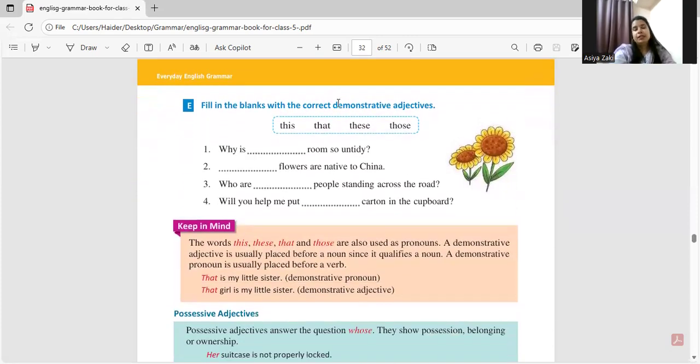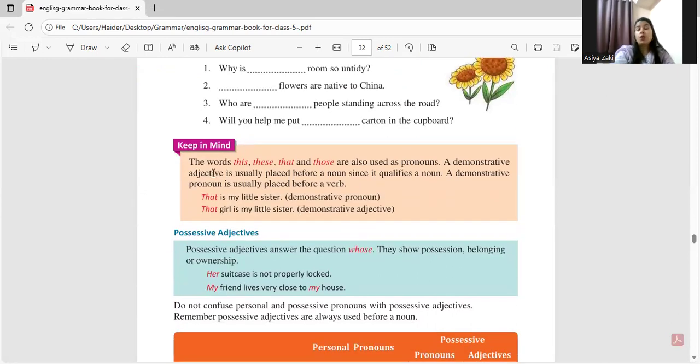So we have some demonstrative adjectives worksheet over here, which is: why is this room so untidy? Right? Those flowers are native to China. Right? So this, that, these, those. These are written over here. Now always remember one point which is important for us, that these words are also called demonstrative pronouns. But how can we identify which one is a demonstrative pronoun and which one is a demonstrative adjective? We need to look at the sentence very carefully.